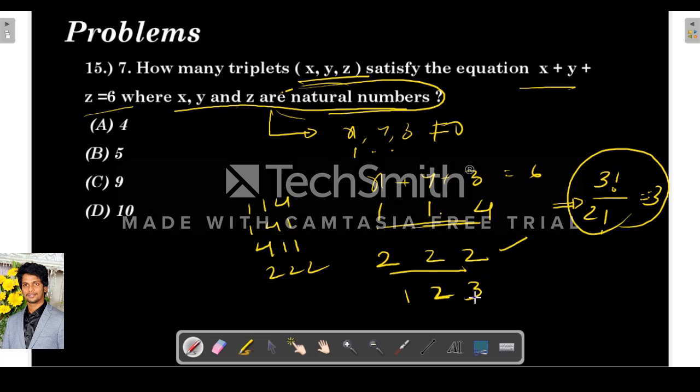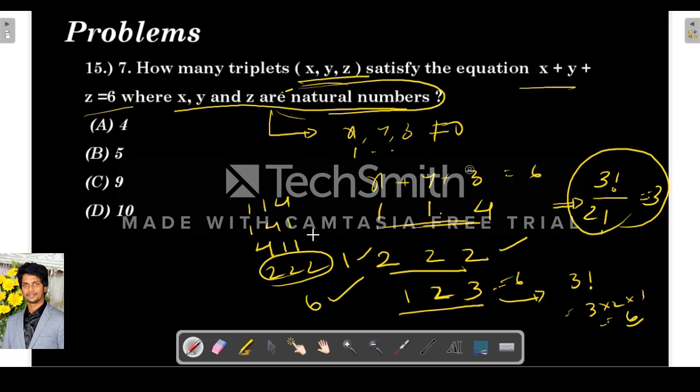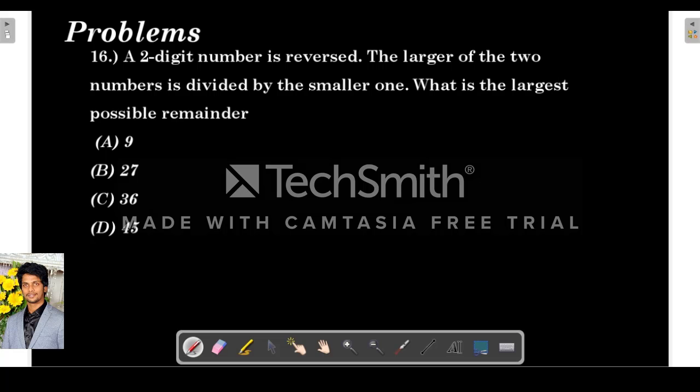Next is 1 2 3. So 1 plus 2 plus 3 is 6. The number of ways this can be arranged is 3 factorial. What is the formula of factorial? 3 into 2 into 1, so 6. So for the 1 2 3 combination, 6 arrangements are possible. Here only 1, here 3. So in total how many combinations are possible? 3 plus 1, 4, plus 6, 10. 10 are possible. Next,